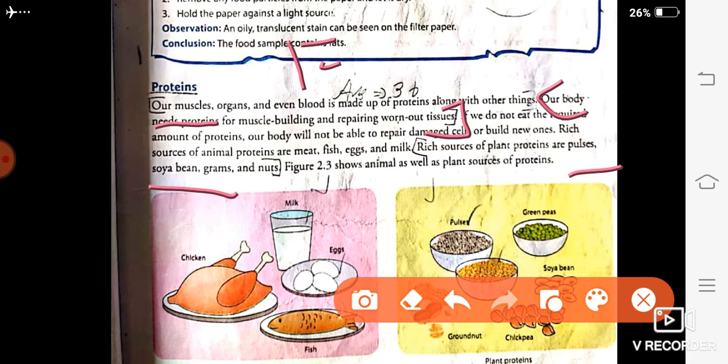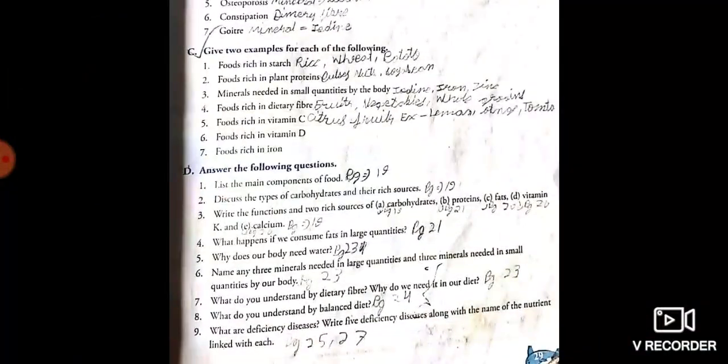Okay, in function you will write our body needs protein for muscle building and repairing worn out tissue, and in sources you will write pulses, soya bean and grams and nuts. Okay, next, third, fats. So fats about is given on page number 20.